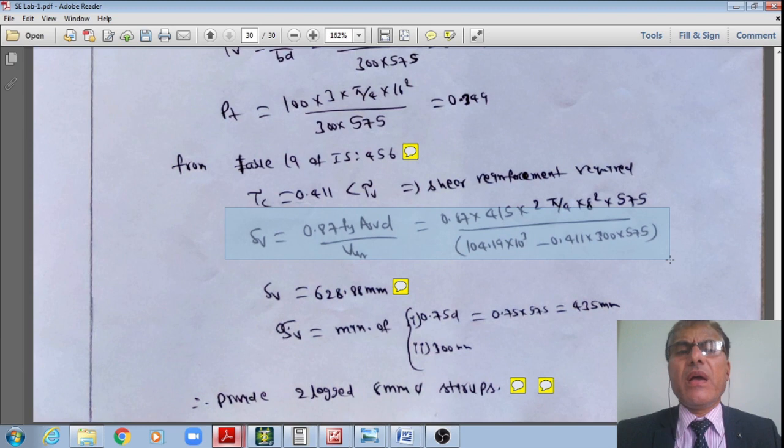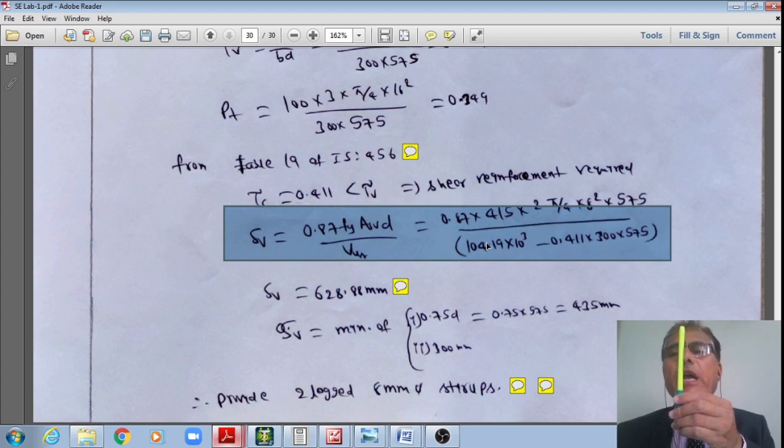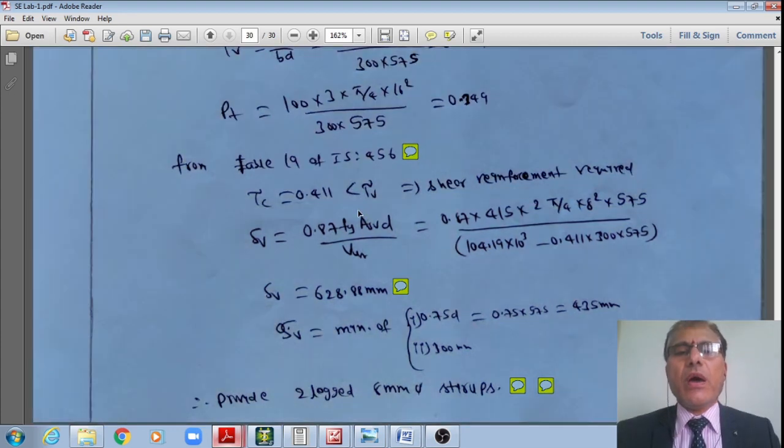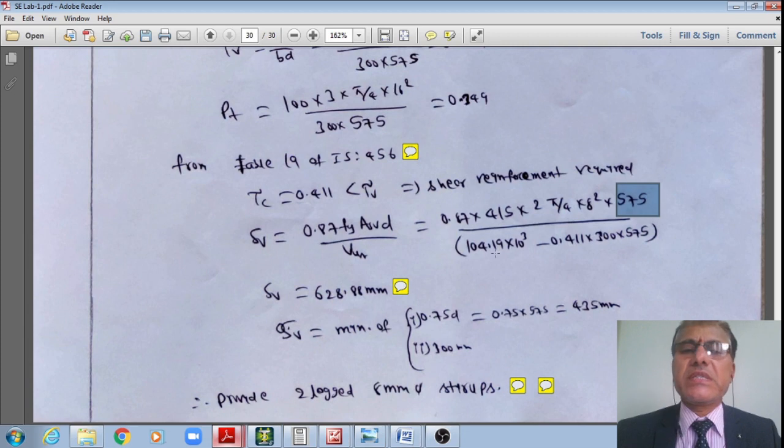I'm assuming 8 mm diameter, 2-legged vertical stirrups. Therefore, Asv is equal to 2 multiplied by pi by 4, 8 squared, that is 2 multiplied by 50.2, which is 100.4. Asv is equal to 100.4, right? Other values you can substitute. The depth is either 575 or 567, right?